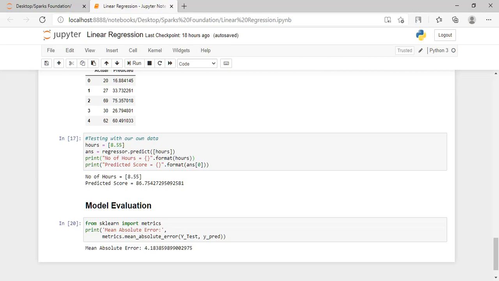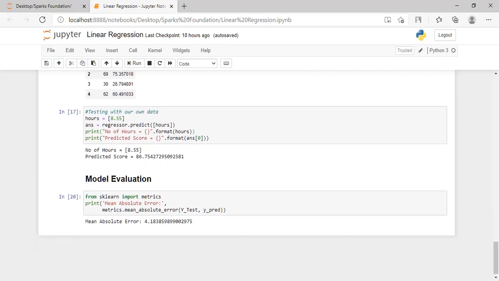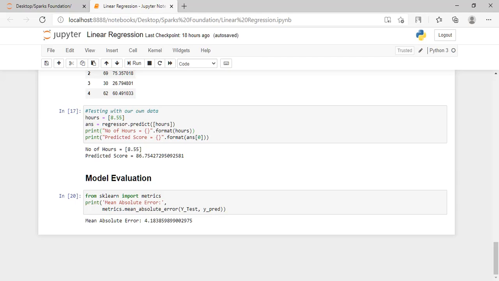Now we can also check our prediction using our own values. So here, suppose a student studies for 8.55 hours, then he will get more or less 86.75%.